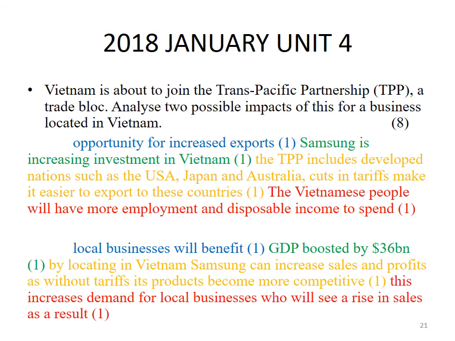With the case study, I have given you the application part in green color. Then the analysis: the TPP includes developed nations such as the USA, Japan and Australia. Cuts in tariffs make it easier to export to these countries.